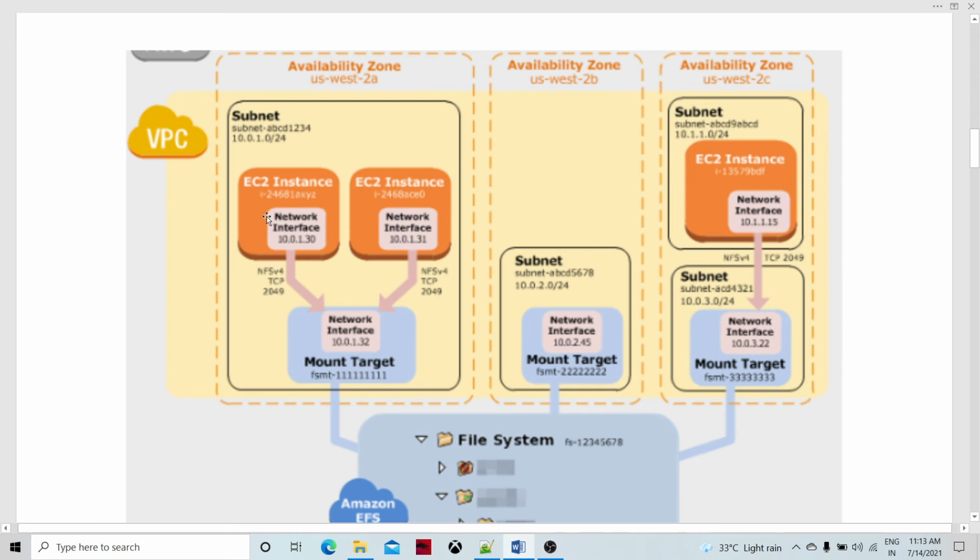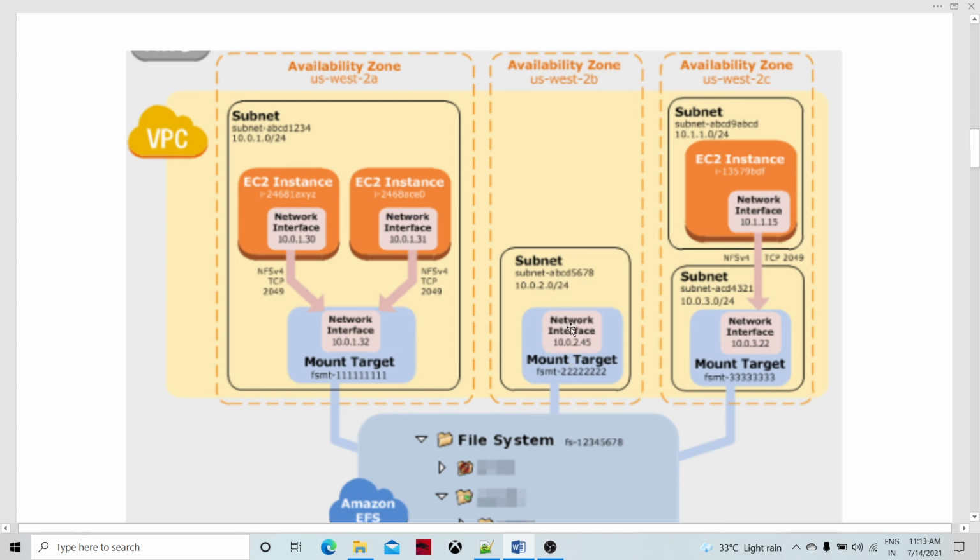So here we have 4 subnets. Two are in the 2C availability zone, US West region, and one is in the 2B availability zone, and in the 2A availability zone, one subnet is there. In the 2A subnet, there are 2 EC2 instances running, and they are trying to access the EFS file system. In 2B, there is a subnet, but there is no EC2 instance as of now, but there is a mount target. Mount can be done through the network interface, right?